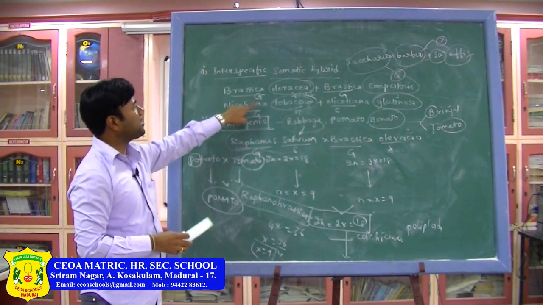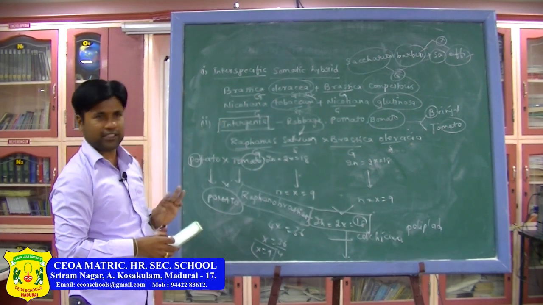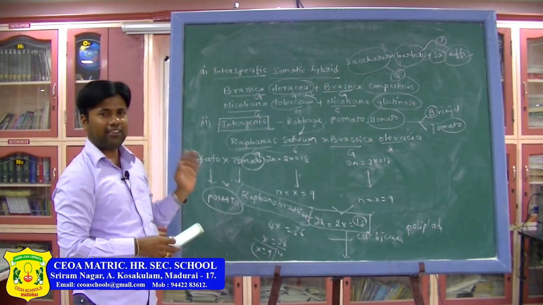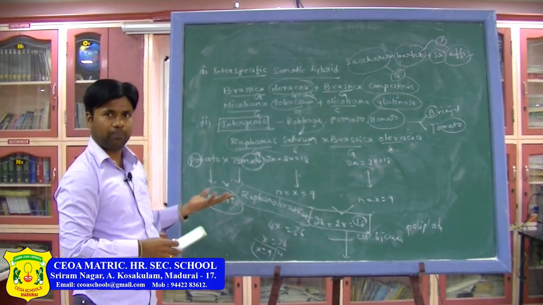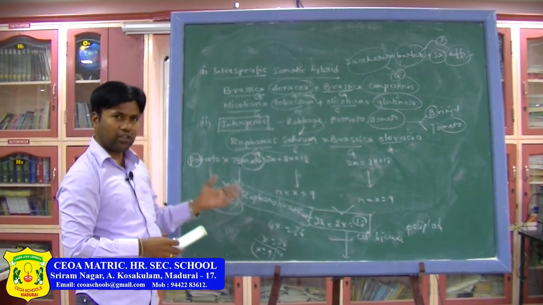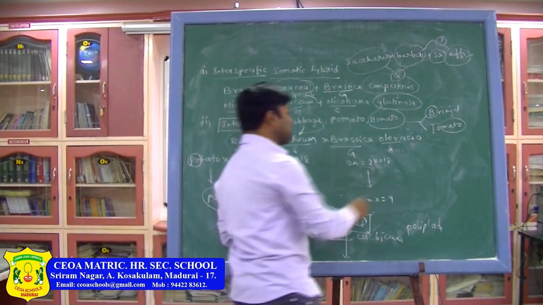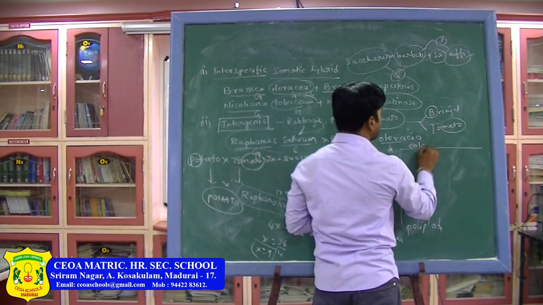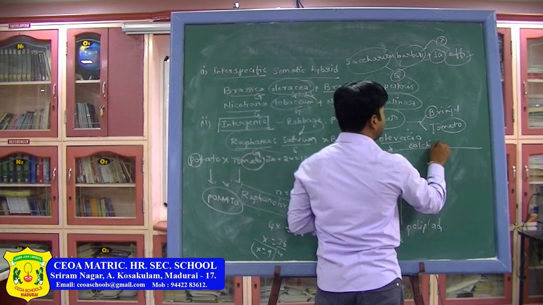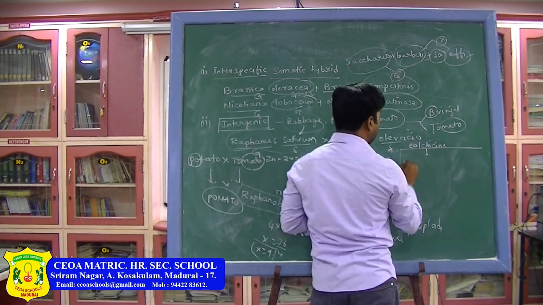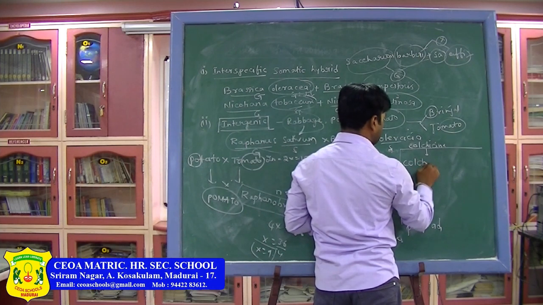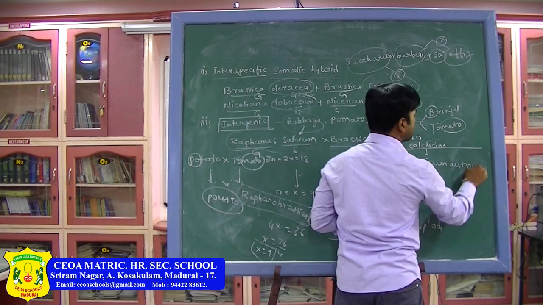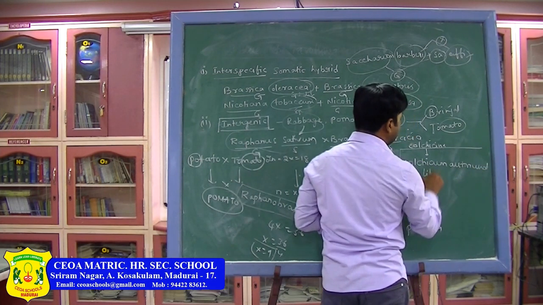Interspecific means the species will be different, but the genus will be the same. Intergeneric means both species and genus of the two parents will be different. Okay. And you need to remember about colchicine. As we learnt in the previous class, what is colchicine? Colchicine is a chemical alkaloid. It is obtained from Colchicum autumnale, which belongs to the Liliaceae family.